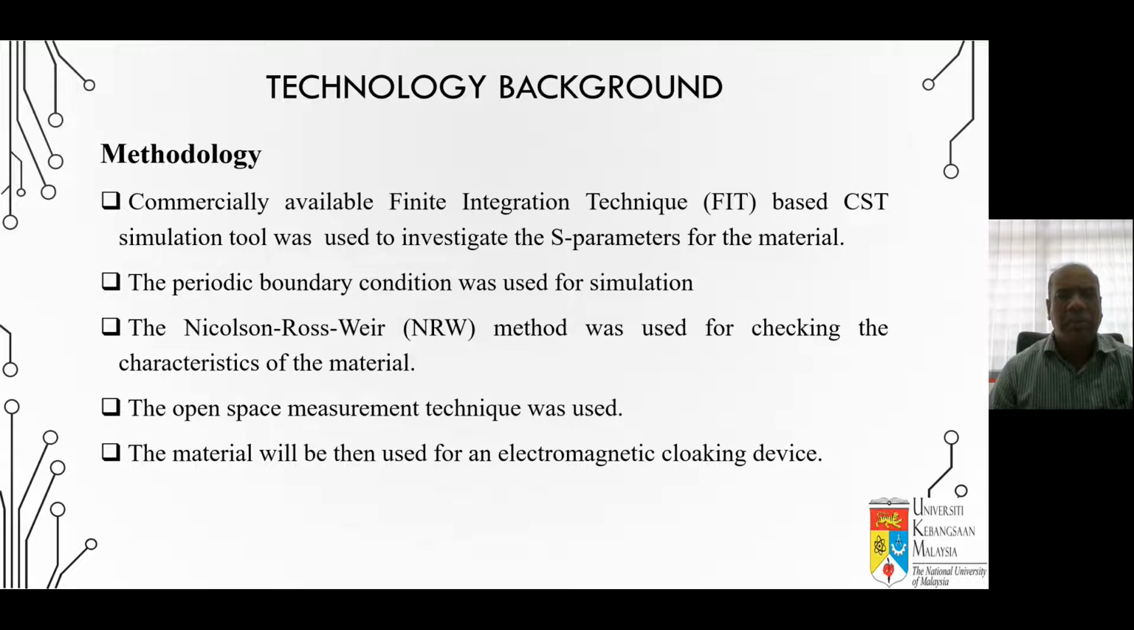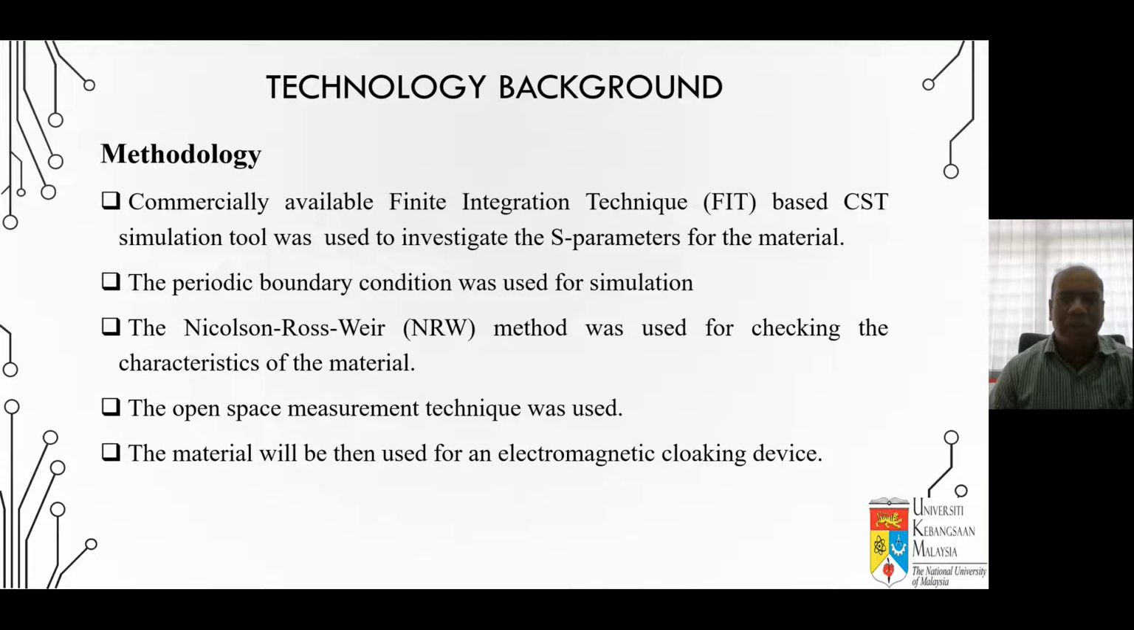during the methodology section, we used commercially available software, the computer simulation technology CST Microwave Studio, which is based on the finite integration technique. That is used to investigate the S parameters of the material. Periodic boundary conditions were also used for the simulation. The Nicolson-Ross-Weir method was used for checking the characteristics of the material. That identifies whether the material's characteristics are positive or negative.